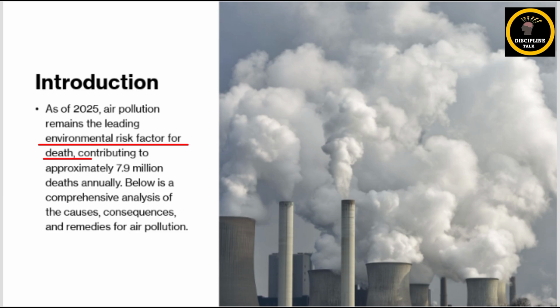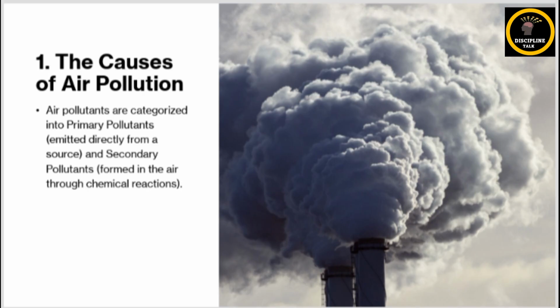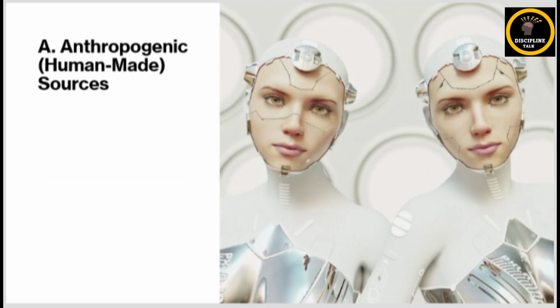Okay. Now talking about the major causes of air pollution. Air pollutants are mainly of two types: primary pollutants that are directly released into the air, and secondary pollutants that are formed in the atmosphere through chemical reactions of the primary pollutants. Okay. First, we will talk about the human-made, or anthropogenic, causes of air pollution.